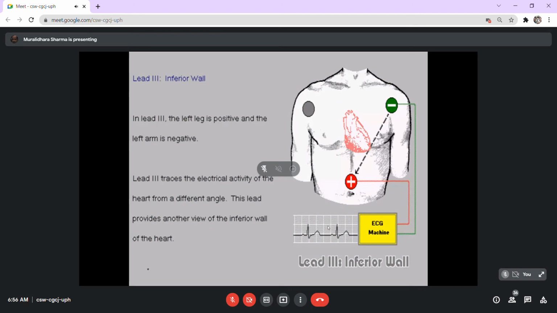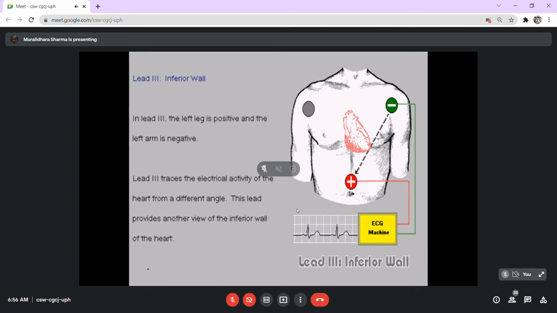In lead 3, the positive pole is on the leg side, whereas the negative pole is on the left arm side, and hence the current flows from the left to the right. Our current is recorded in the direction of left to right, or at a plus 30 degrees as such, and it gives a different angle.